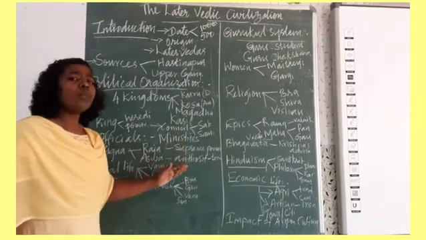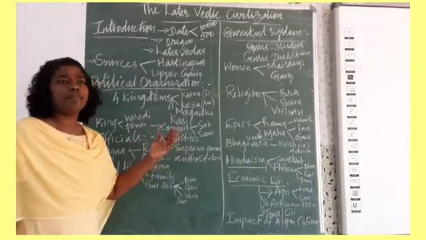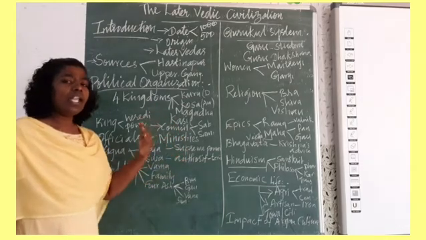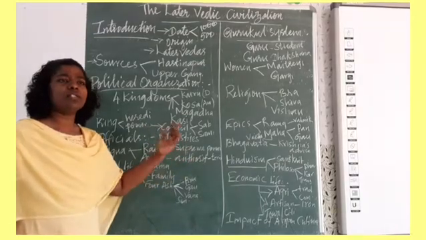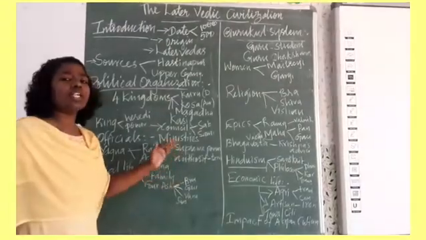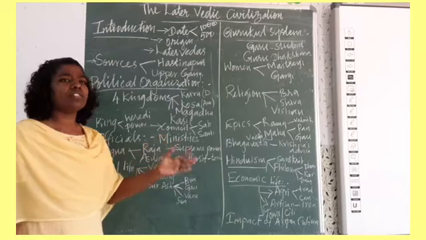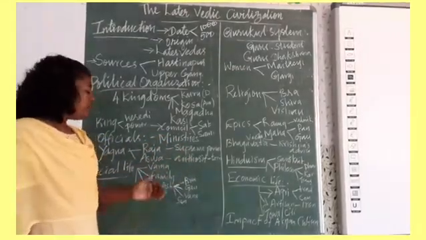The varna system became hereditary, not belonging to the job which they have done. But in the early Vedic period, the varna system was followed based on the job which they did. Here it is based on heredity. There was no intermarriage or intercaste change allowed during the later Vedic period.